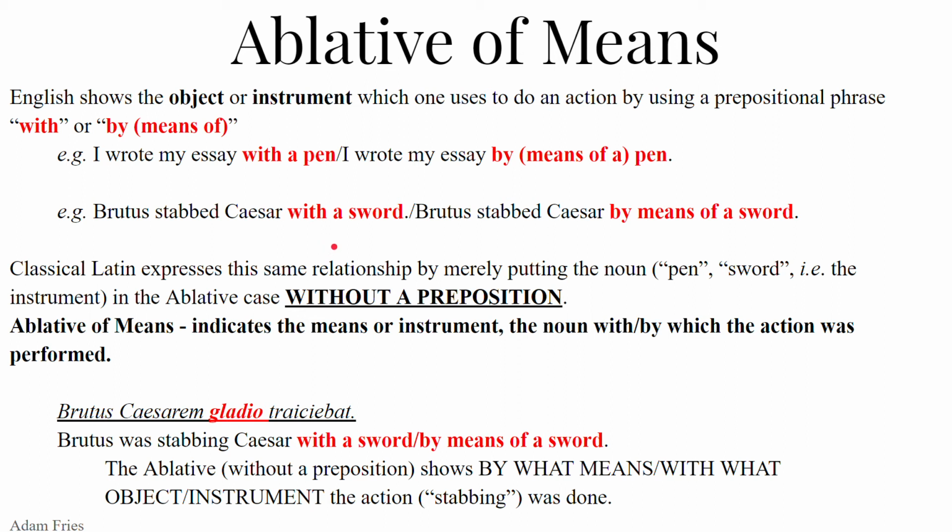So Brutus Caesarem gladio traieciebat. Brutus was stabbing Caesar with a sword, by means of a sword. Notice it's not cum gladio. He was stabbing Caesar in the company of a sword. Come on, sword, let's go. Alongside a sword. I'm so glad you're here, sword, with me, fighting by my side. No, gladio, ablative of means. There's no preposition. There's no cum. Just gladio, just the bare noun in the ablative, shows the instrument, the object, by means of this thing. He traieciebat, was stabbing Caesar.